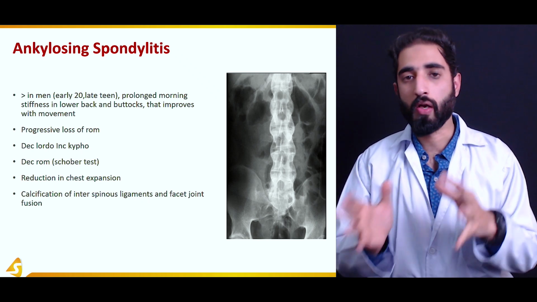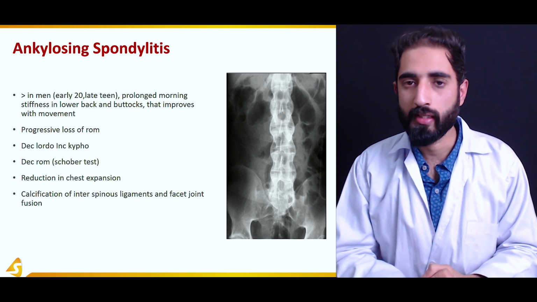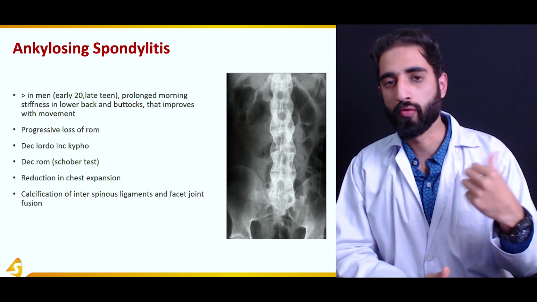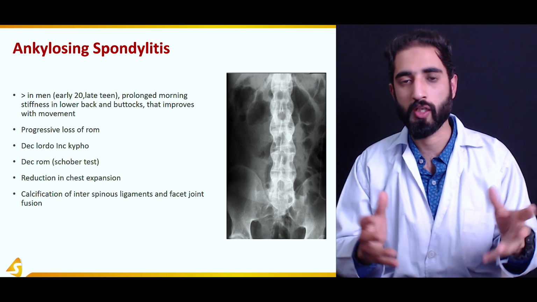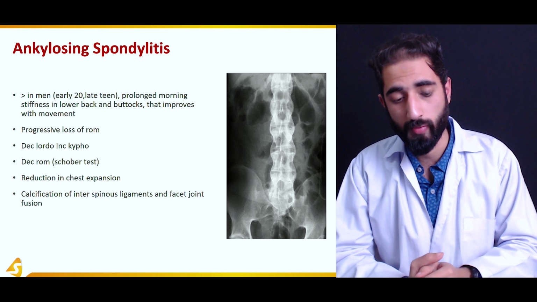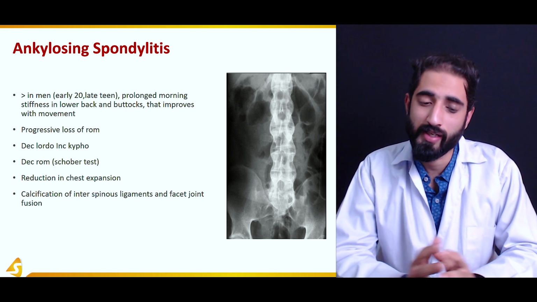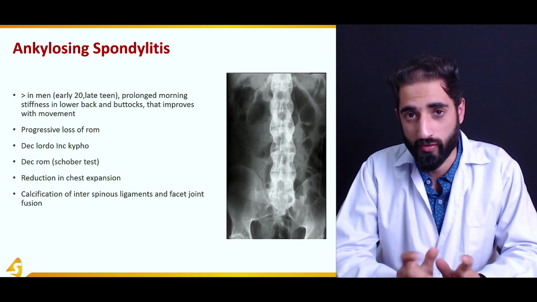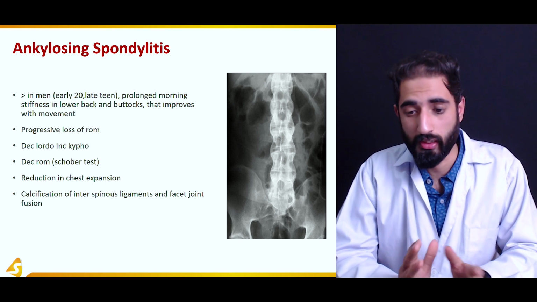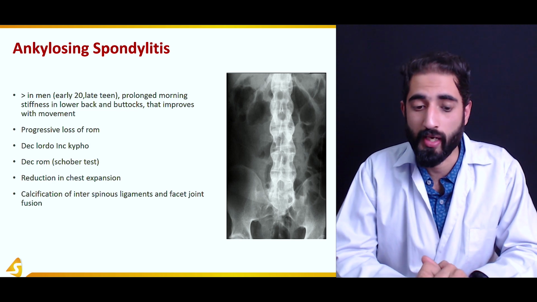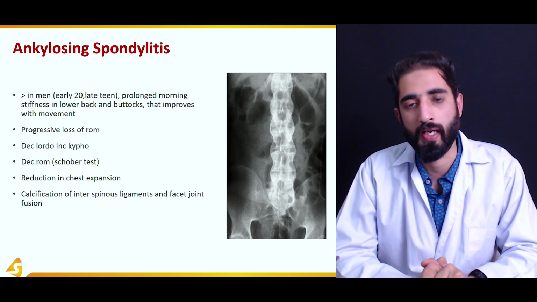And other than that, because of the decreased movement in the spine, as you know, ribs are also attached to the spine, and they are very integral in the movement of the chest during expansion and inspiration. So there's a reduction in the chest expansion as well because of decreased mobility. And another important thing that you would see on x-rays is calcification of intraspinous ligaments.